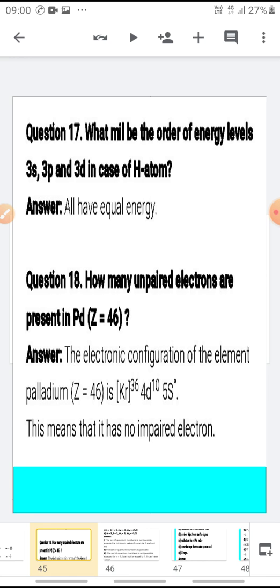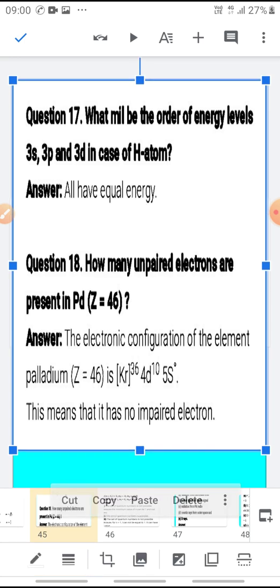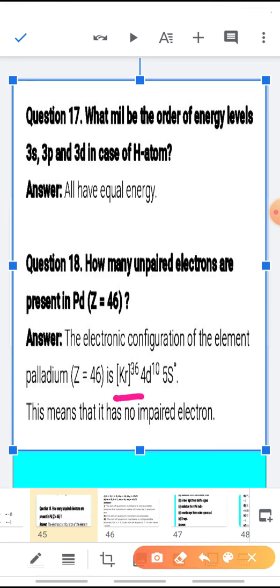Next question is, how many unpaired electrons are present in Z equals 46? That means the atomic number is 46. Now, if we see atomic number 46, the element present as the noble gas in the previous row of the periodic table is krypton, having atomic number 36.